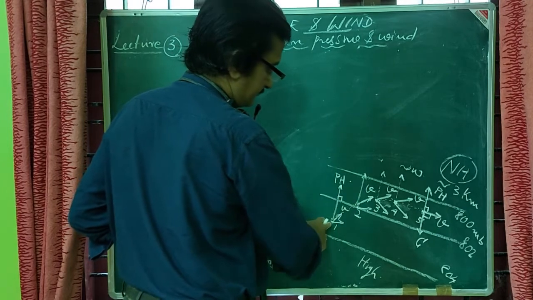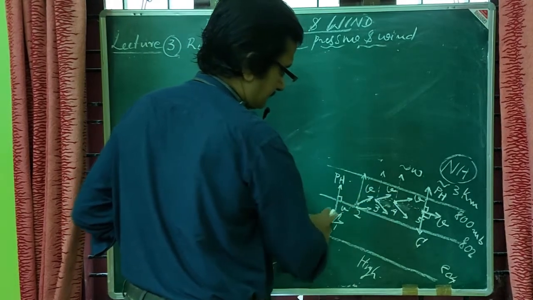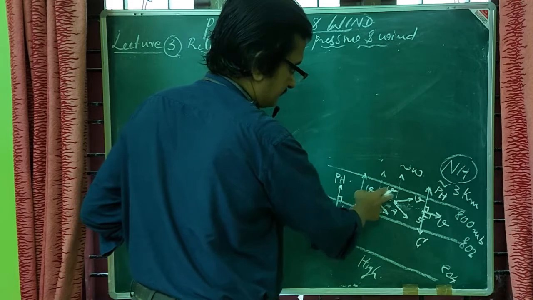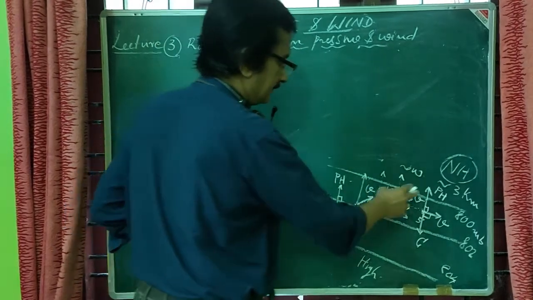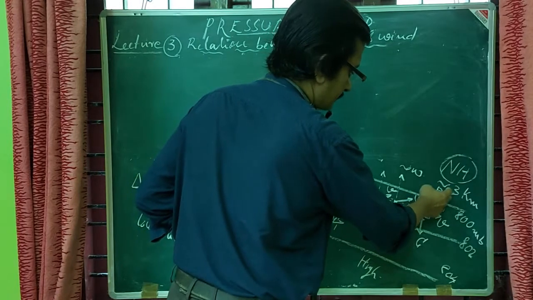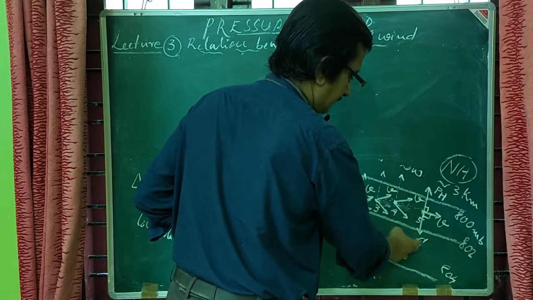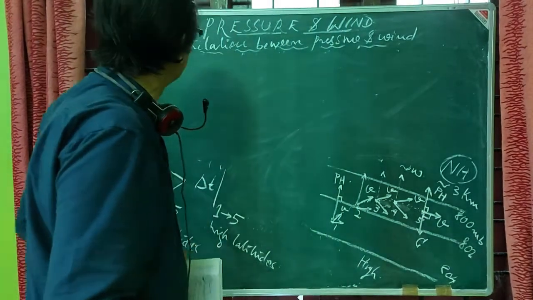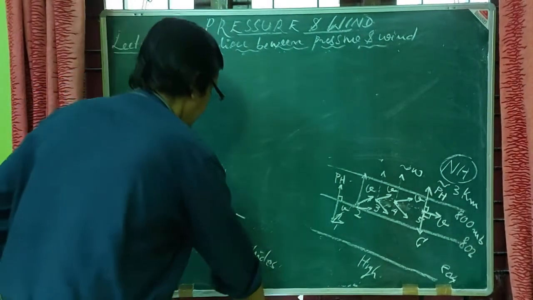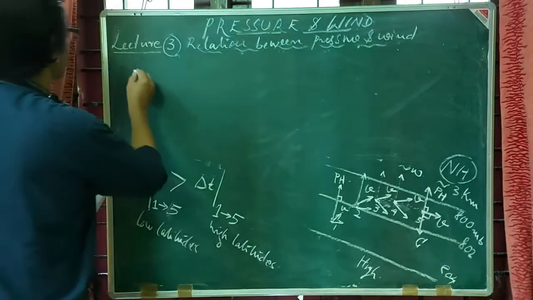Through this trajectory, the velocity will change, and finally we will achieve a balance between horizontal pressure gradient force and Coriolis force at point number 5. So by keeping this in mind, we will study the geostrophic